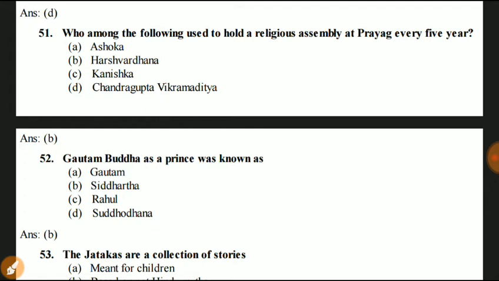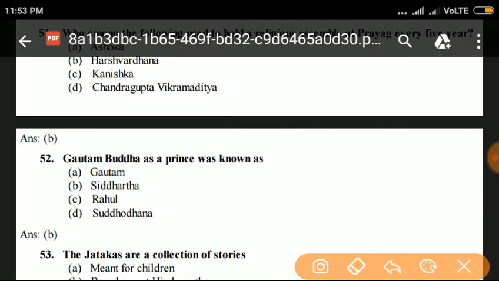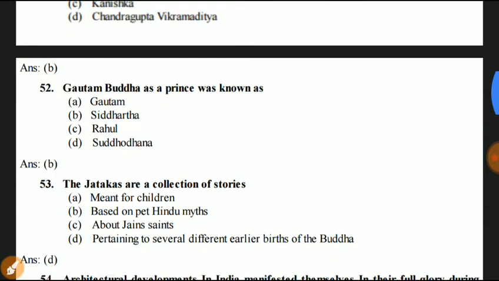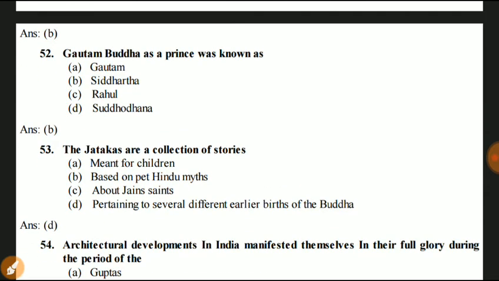Gautama Buddha as a prince was known as Gautama, Siddhartha, Rahul, or Suddhodana. Answer is B, Siddhartha.